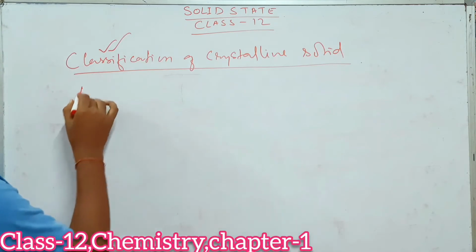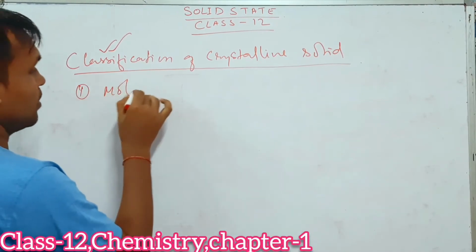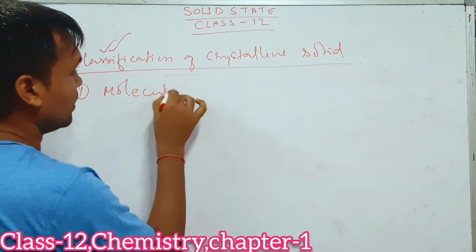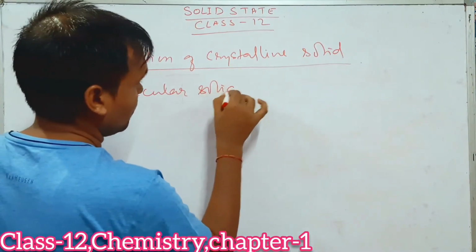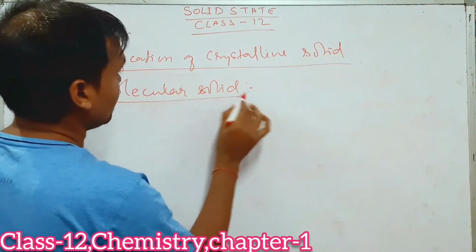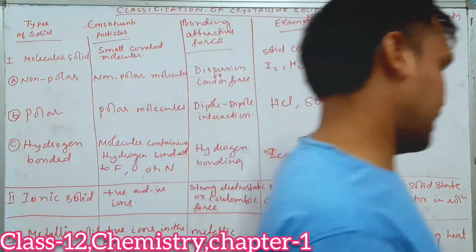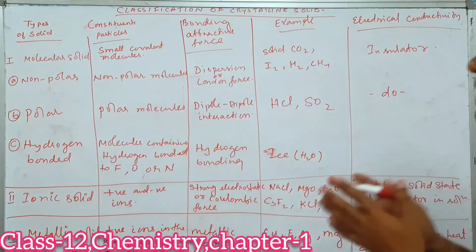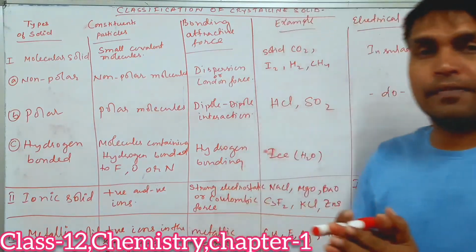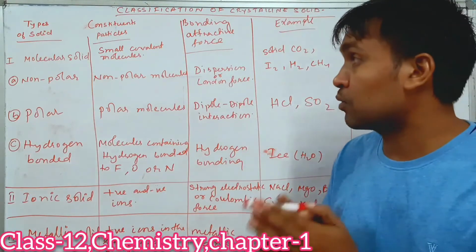So the first one is molecular solid. Now we have learned about crystalline and amorphous solids. Again, crystalline solids are classified into various types, and we are going to discuss that.